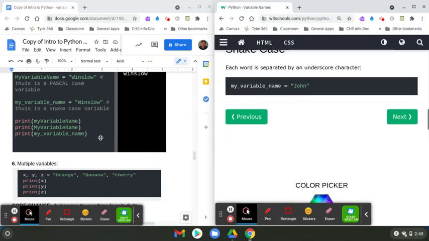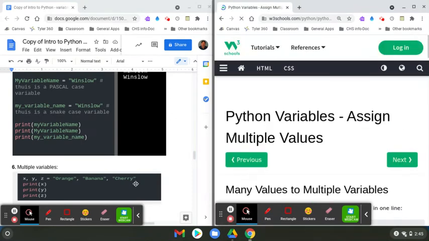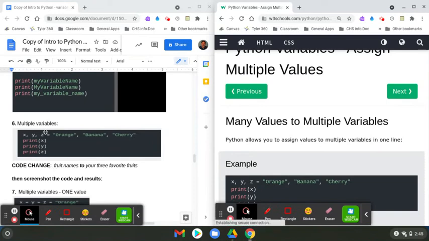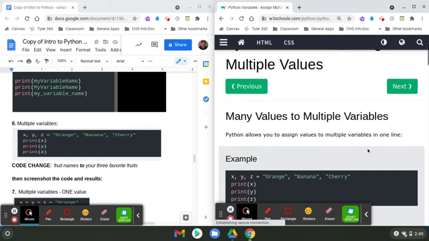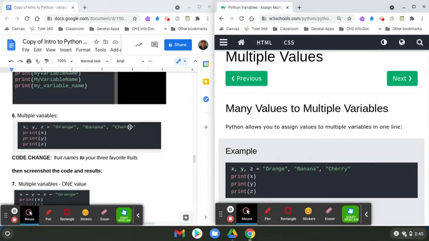We just talked about the snake case variable, so I'm gonna go ahead and hit next because there's nothing underneath it. And now we're dealing with many variables, multivariable or multi-values. Many values, like Python allows us to assign values to multiple variables at one time. So if you notice on this one right here, there's multivariables and multi values. Now you got to understand something.